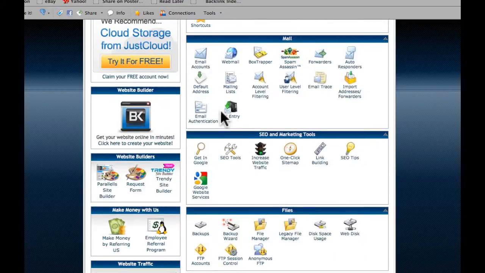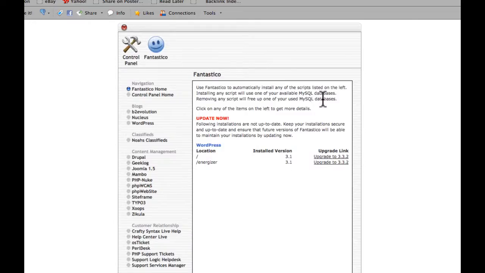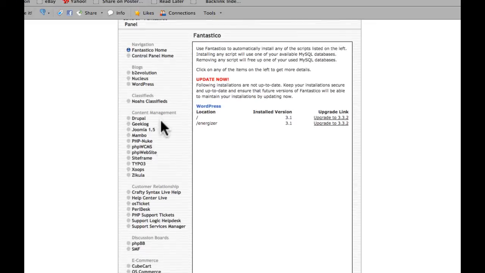And you can install WordPress on this server quite simply by going down to a piece of software that's part of this hosting server account called Fantastico. Now you can go in here and install a number of different types of blogs. WordPress is here. You can also install Joomla, which is a content management system, and Drupal. I still consider WordPress a content management system, although it's classed as a blogging platform. And simply go into here, and this is where you would install it. Now I've installed one